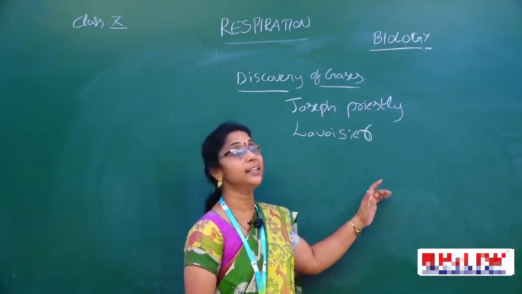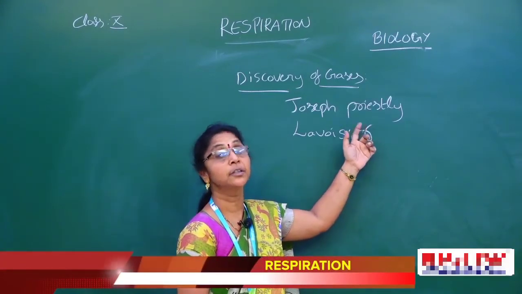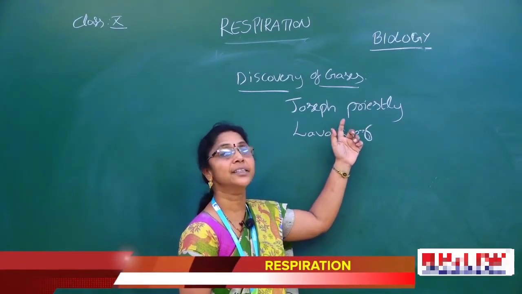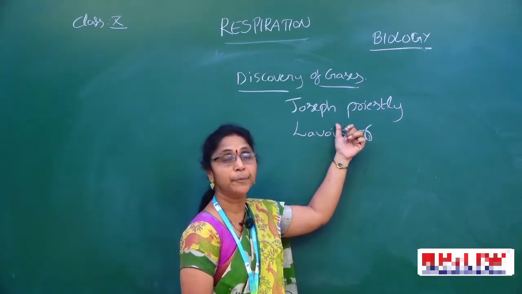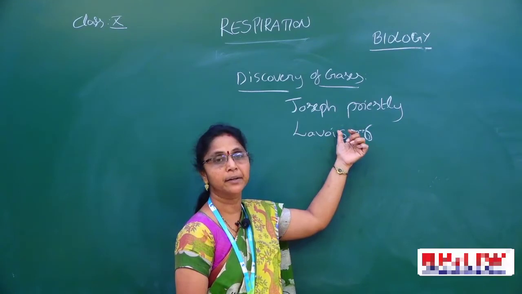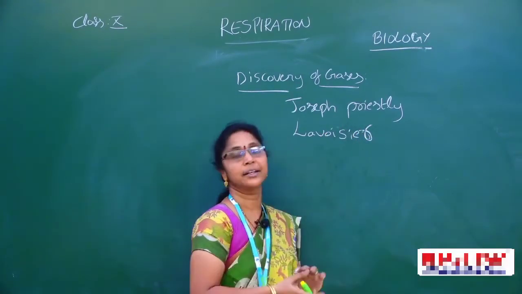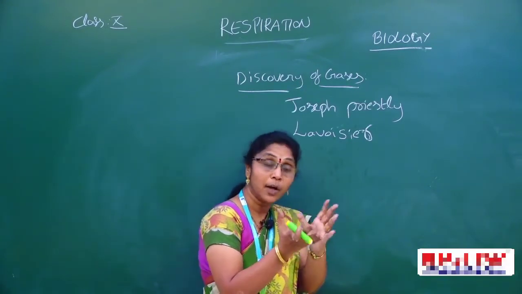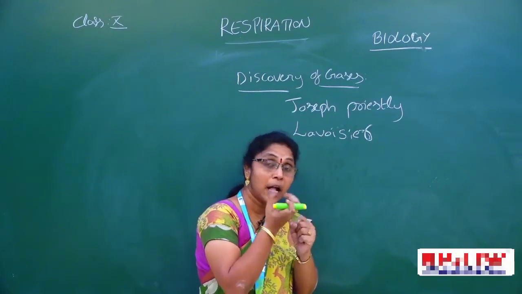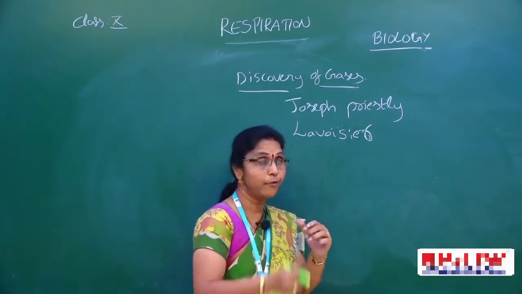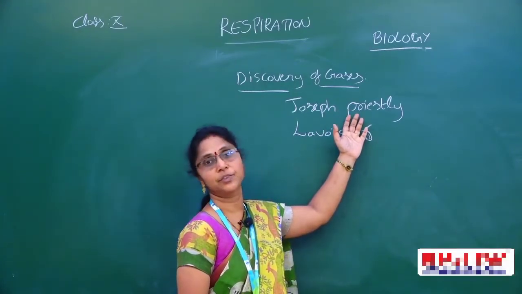Now what are they explaining? Already we know, children, from the previous chapter that Joseph Priestley conducted some experiments. What experiment was conducted in that nutrition chapter? The bell jar experiment. What did you find in that experiment? The exchange of gases. That means oxygen is taken in and carbon dioxide is released, and the mint plant and the mouse can stay alive. That is the explanation given by Joseph Priestley.